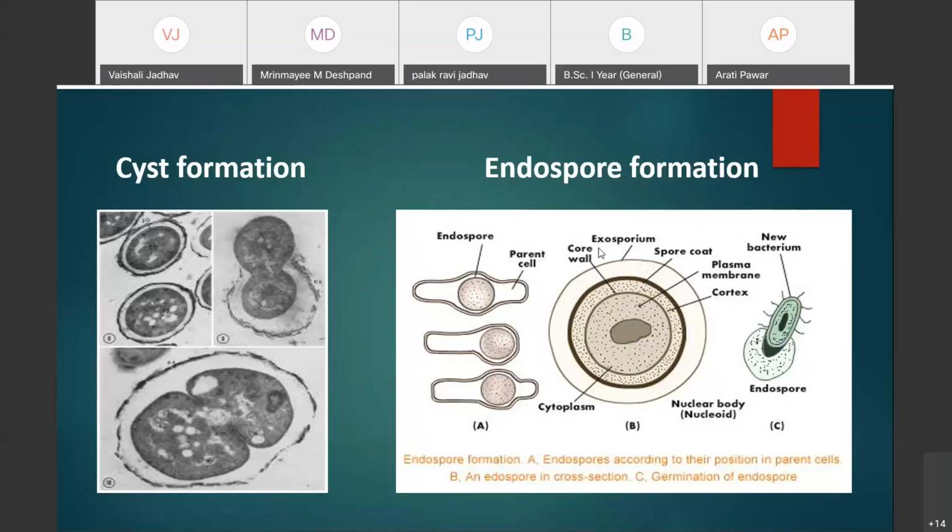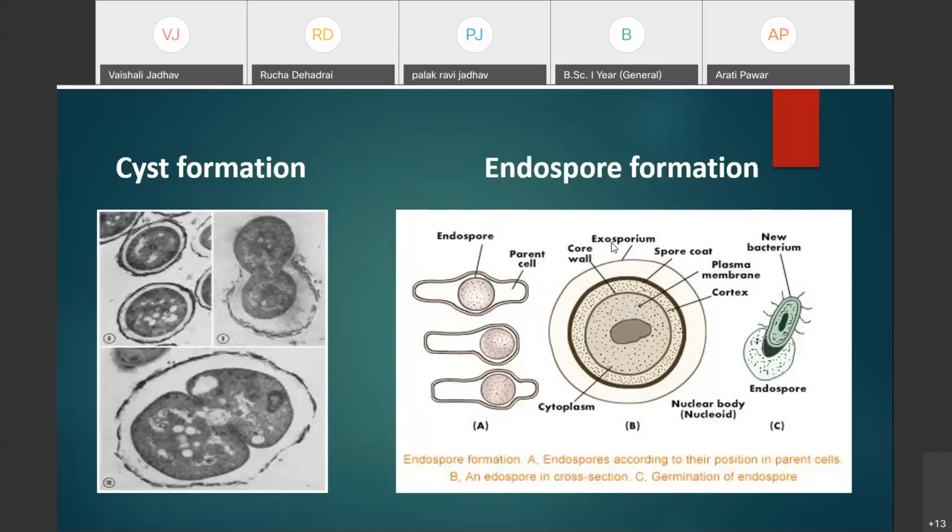Here the outermost covering of the endospore is called the exosporium. This exosporium is made up of polysaccharides, proteins, and lipids. These endospores are very tough, and they are resistant to stress conditions.